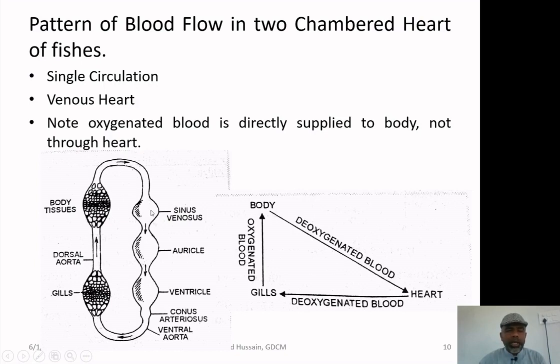Now, you look at that, oxygenated blood is directly supplied to the body. Once it is oxygenated, it is directly supplied to the body. This is one of the major differences between the single circulation and the double circulation. Again, this is showing the same that I have already explained to you.